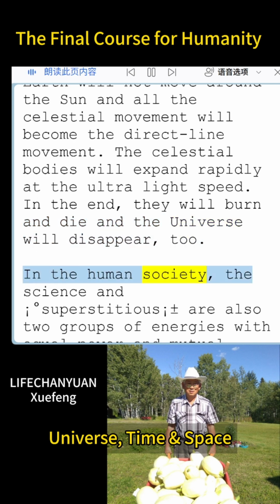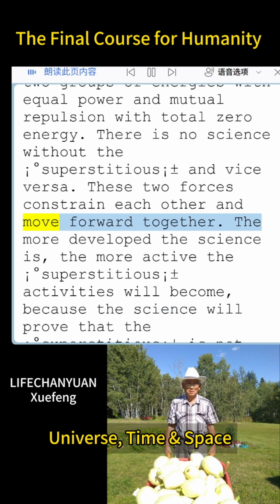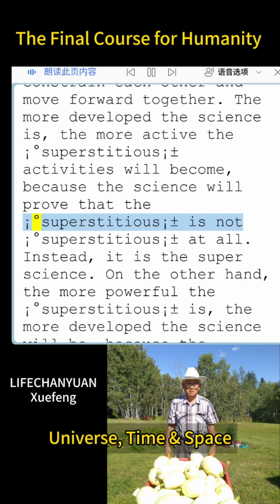In the human society, the science and degree superstitious, plus or minus, are also two groups of energies with equal power and mutual repulsion with total zero energy. There is no science without the degree superstitious, plus or minus, and vice versa. These two forces constrain each other and move forward together. The more developed the science is, the more active the degree superstitious, plus or minus activities will become, because the science will prove that the degree superstitious, plus or minus is not degree superstitious, plus or minus at all. Instead, it is the super science.